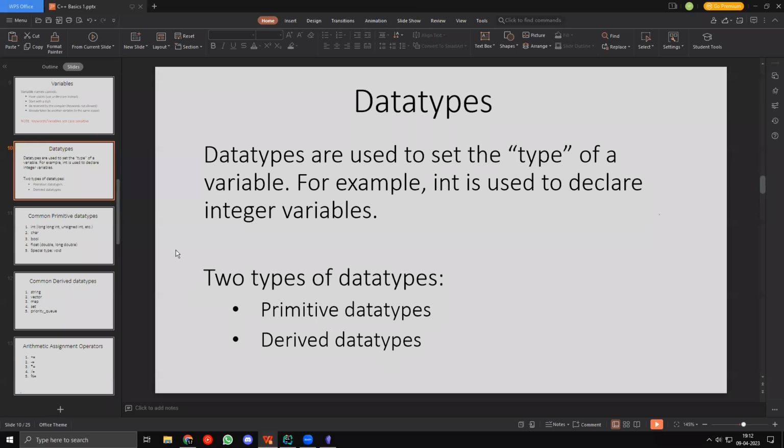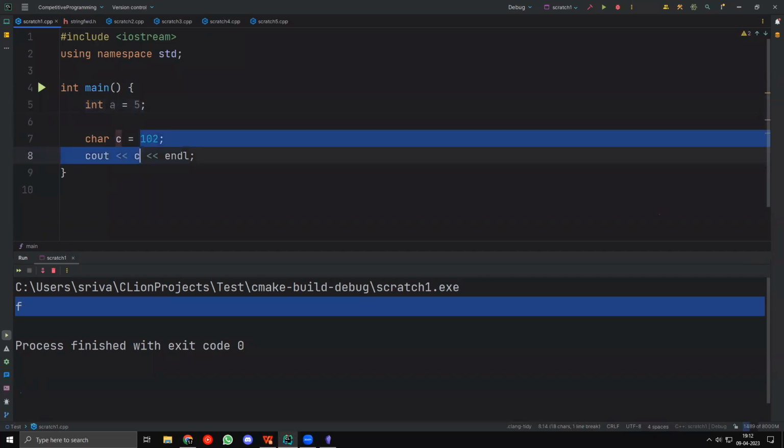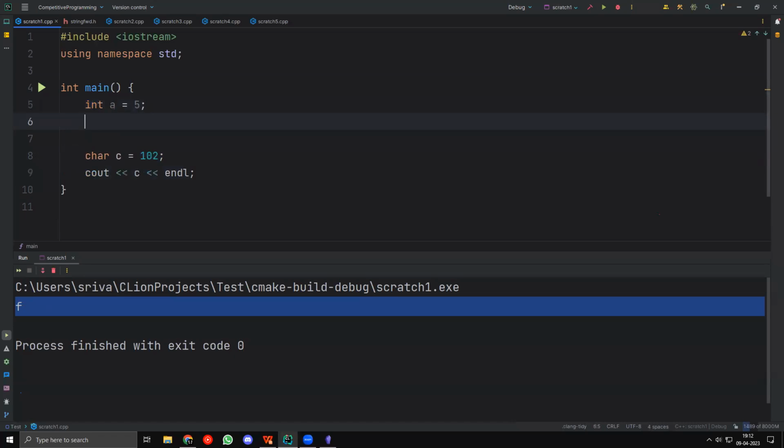Okay, fine. So the next thing we can discuss are data types. Data types are basically used to set the type of a variable. Like we saw here, we can use int to say that a value is an integer, right? So I can take int a equal to something like 5, but I cannot say that a is equal to 1, 2, 3, 4, 5.